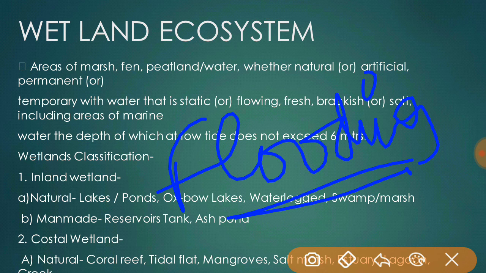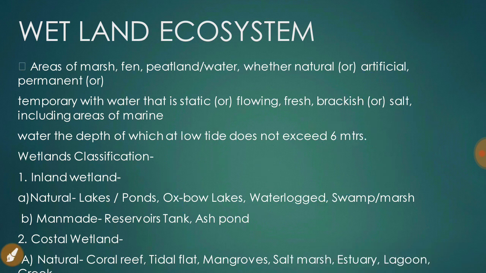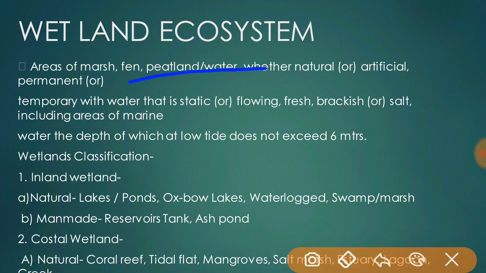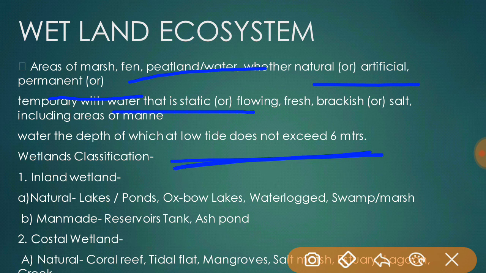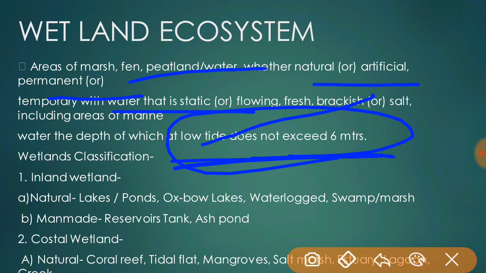Examples are areas of marsh, fen, and peatland, natural or artificial, permanent or temporary, with water that is static or flowing, fresh, brackish or salt, including areas of marine water the depth of which at low tide does not exceed 6 meters.